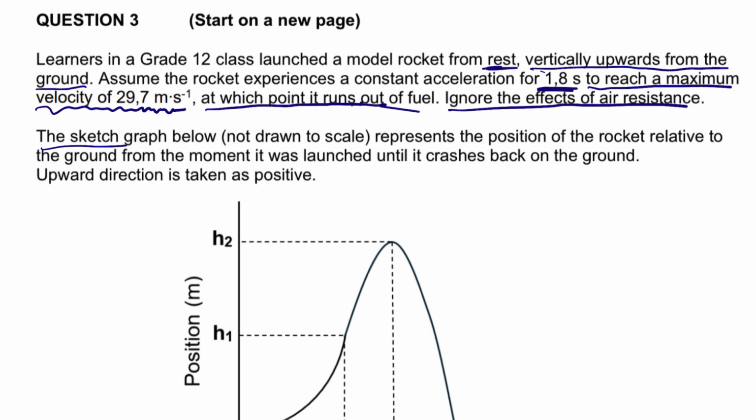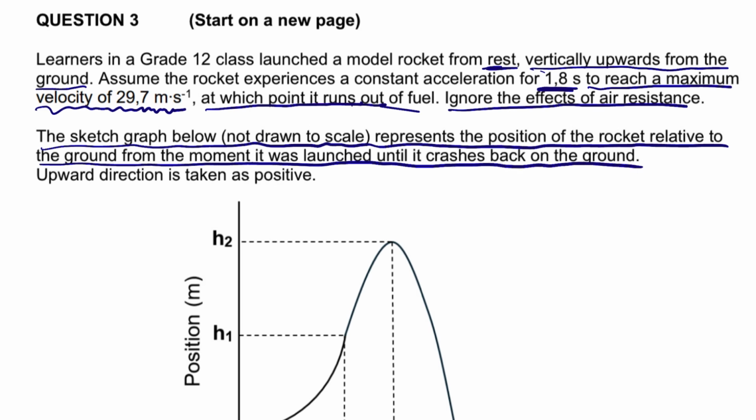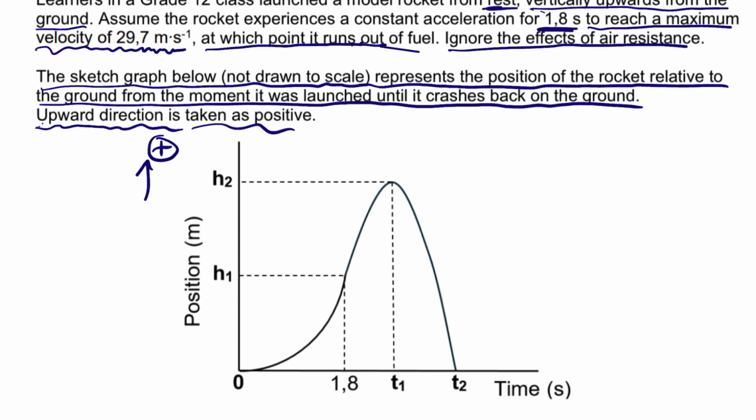Now it says here the sketch below, not drawn to scale, represents the position of the rocket relative to the ground from the moment it's launched until it crashes back to the ground. Upward direction taken as positive. So they already chose the direction for us, up as positive, right? Now, what are they saying?